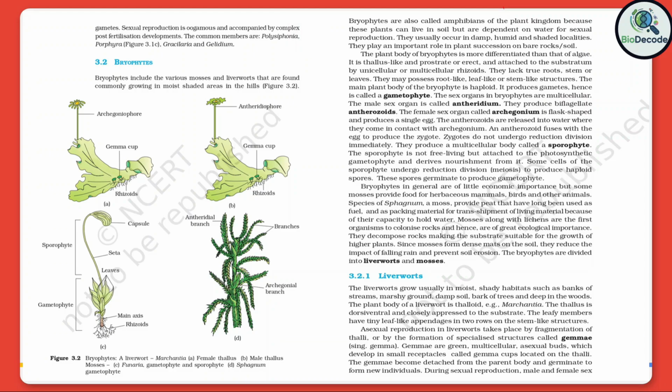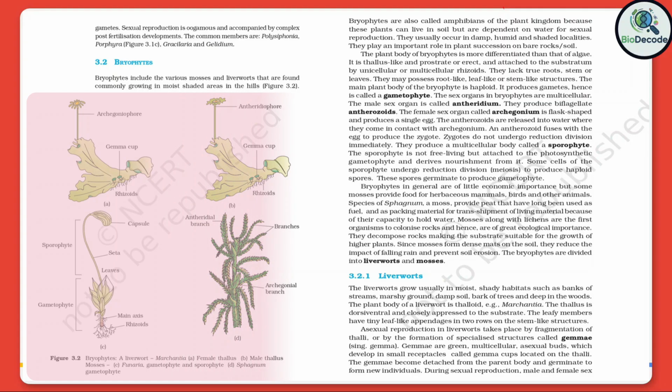Bryophytes. Bryophytes include the various mosses and liverworts that are found commonly growing in moist shaded areas in the hills. Figure 3.2 demonstrates bryophytes, specifically the liverwort Marchantia and mosses, e.g. Funaria, Sphagnum. The female thallus of Marchantia shows a lobed, flat, prostrate structure.